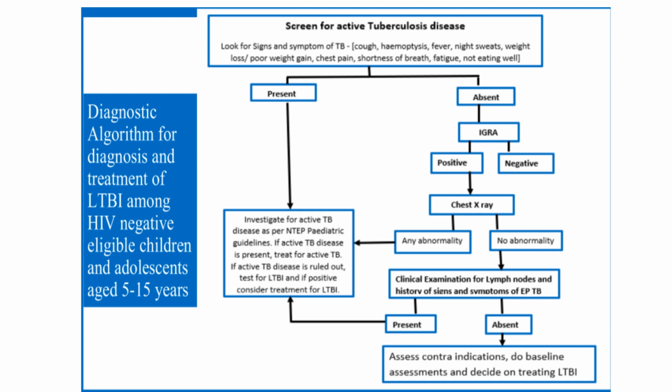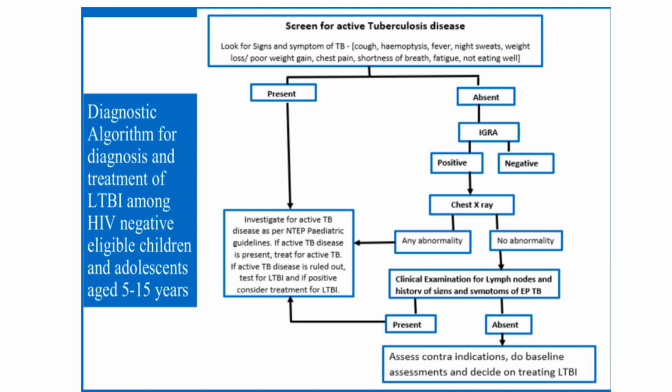In chest X-ray, if we find any abnormality, then also we have to investigate for active TB. And if no abnormality is seen in chest X-ray, then we have to find out if there is any extrapulmonary TB. For that we have to look for lymph nodes, clinical examination of lymph nodes, and any signs and symptoms of extrapulmonary TB. If any signs and symptoms of extrapulmonary TB are present, or any lymph node enlargement like that, then we have to again investigate for active TB. If it is absent, then we can treat for latent TB infection.